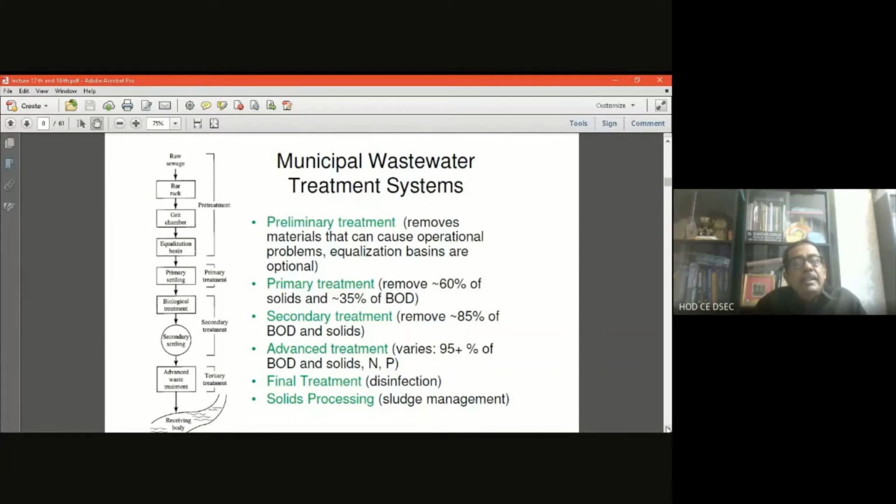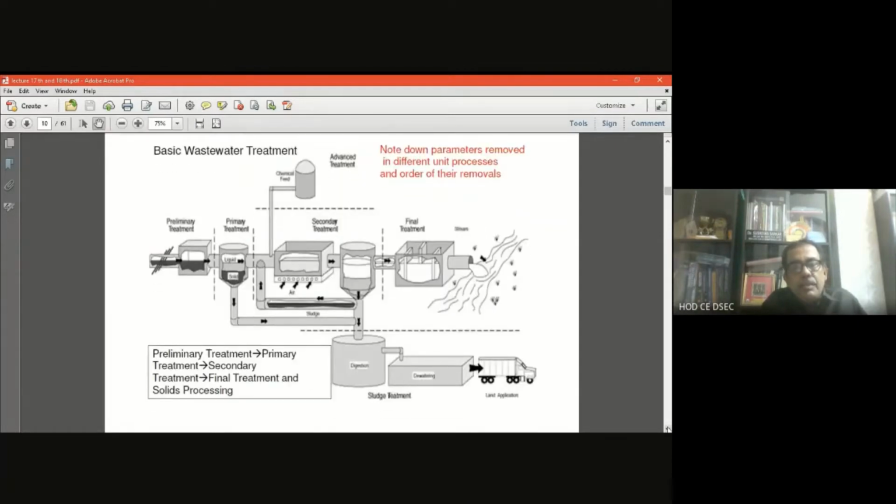Now I will describe the first unit, that is the bar screen, the screening process, the preliminary treatment, that I will discuss right now.